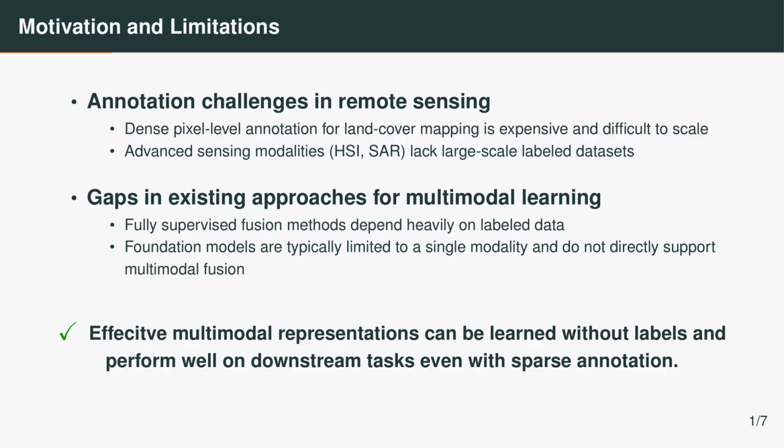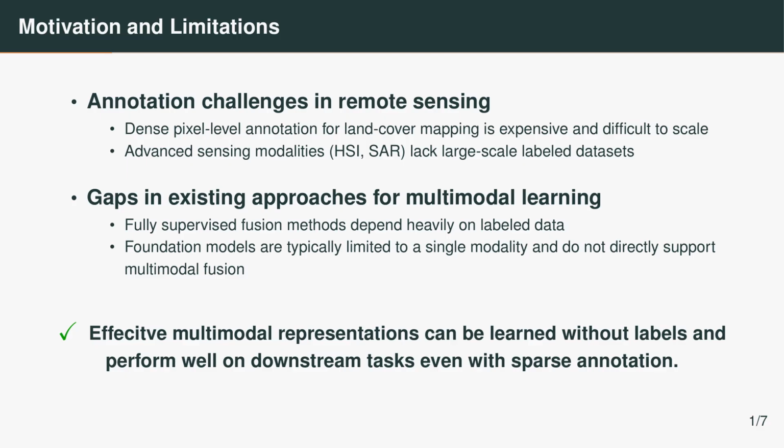Dense pixel-level annotation for land cover mapping is expensive and hard to scale, especially for hyperspectral and SAR imagery, where we usually don't have a large label dataset. However, most existing multimodal fusion methods are fully supervised and rely on the label data to learn the cross-modal relationships from scratch. As a result, their performance is limited by the label availability.